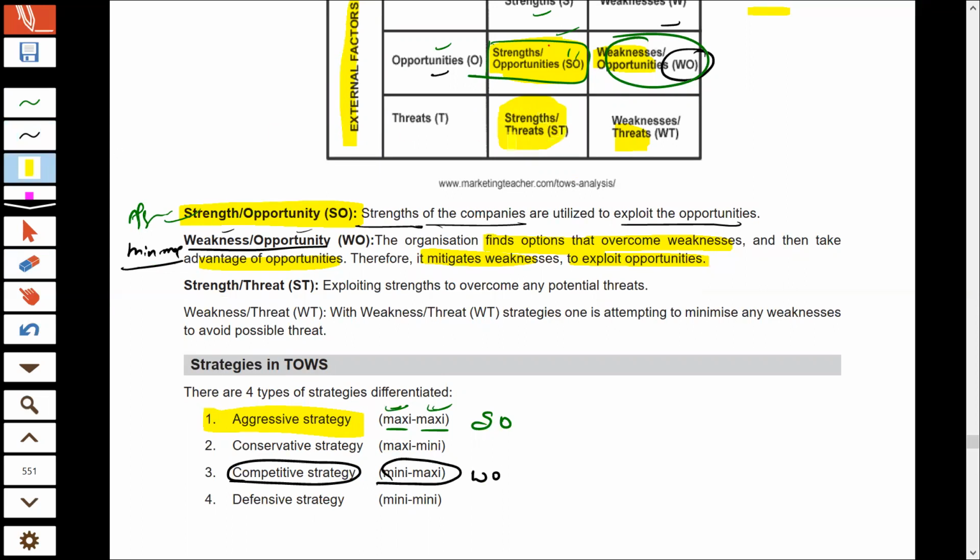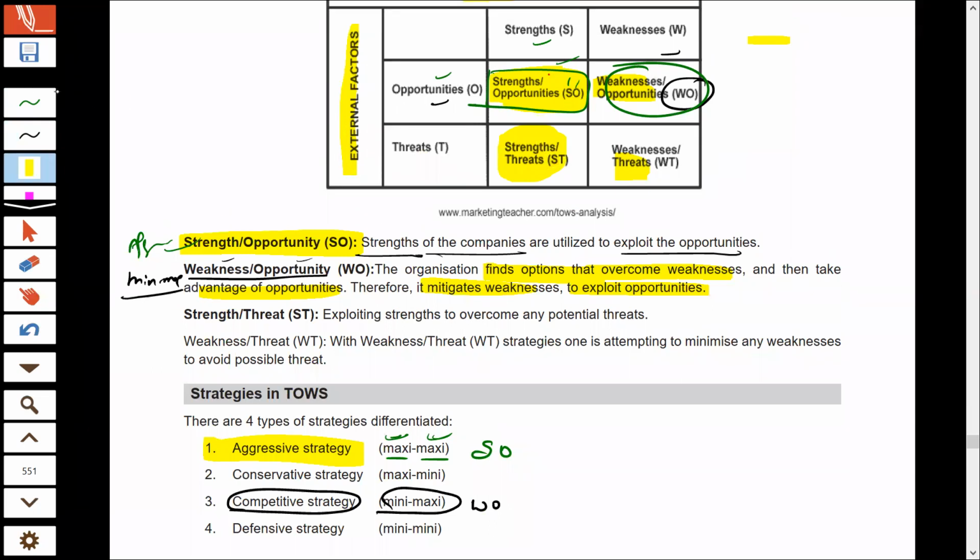And if the organization falls in this cell, where there are strengths in the organization's internal environment, but there are threats in the environment, the combination is ST. So when you have strength in the internal environment and threat in the external environment, the organization should take maximum benefit of its strengths and try to minimize the threats in the environment. And so the strategy is maximum use of your strength and minimization of your threats. So the strategy is maxi mini. The strategy is conservative strategy. Conservative strategy goes for ST.